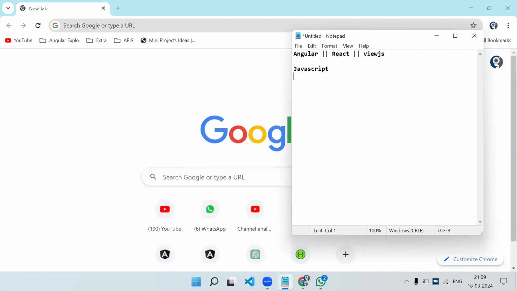Okay. So "based on JavaScript" means that internally Angular, React or Vue.js are nothing but technologies built using JavaScript, because the browser only understands JavaScript. It doesn't know React or Angular or Vue.js. It understands only JavaScript. Correct? So all these technologies are built upon JavaScript.